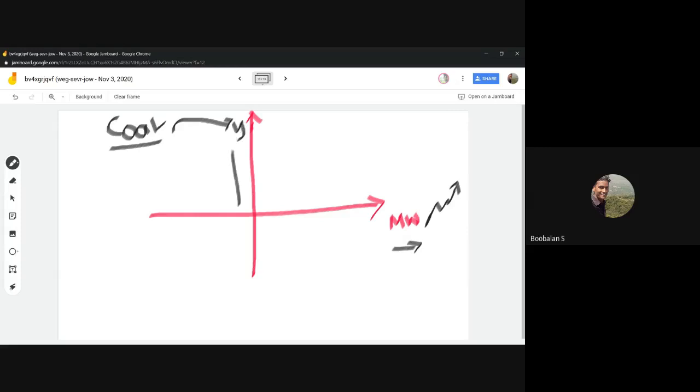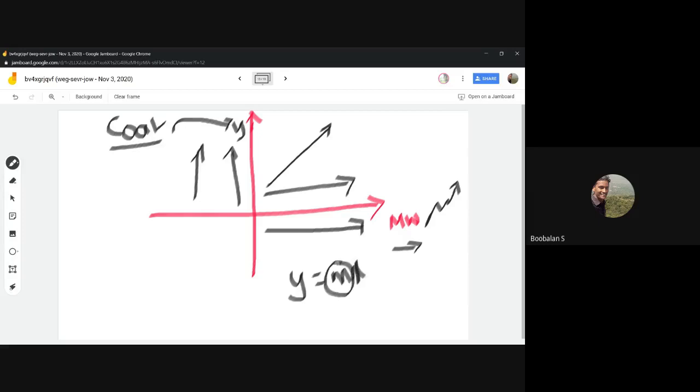So if I burn more coal, I am able to generate more energy, got the idea? It should be somewhat a linear scale, am I correct? If I increase the coal burn rate, I can generate more electricity energy. So y is equal to mx, right? m is the slope, and there will be a constant, frictional losses will be there.